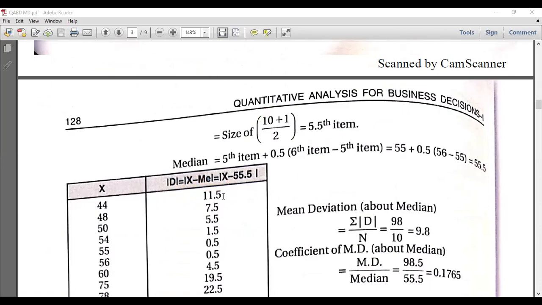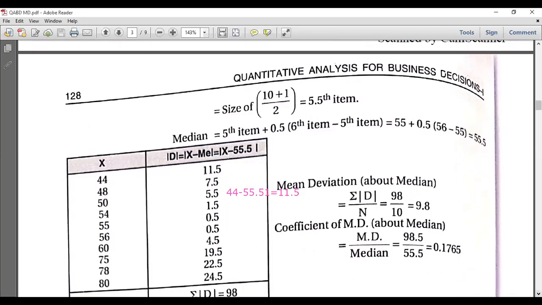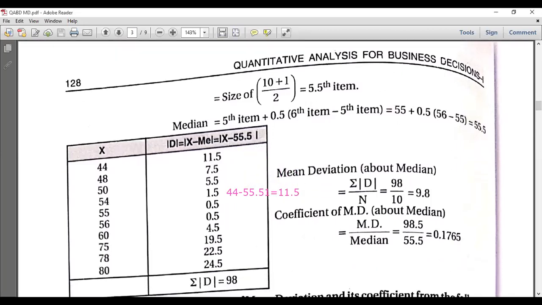Same. What is the x here? 44 minus 55.51, which is the median. How much will we get? We'll get minus 11.5. Since you are considering the modulus, we will not take the minus sign. That is 11.5. If you work like this for all, we'll get all the values. Then if we total that, we'll get the modulus of d.